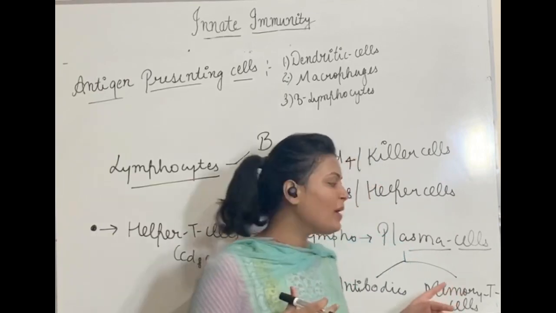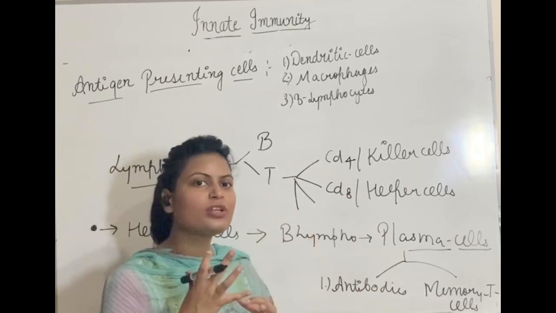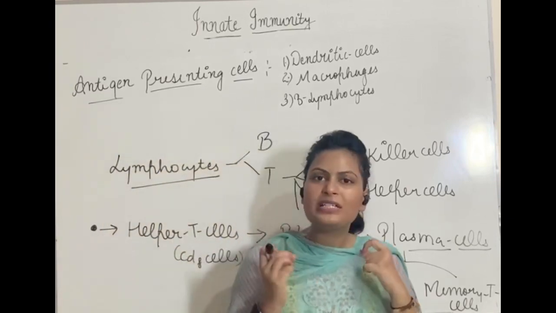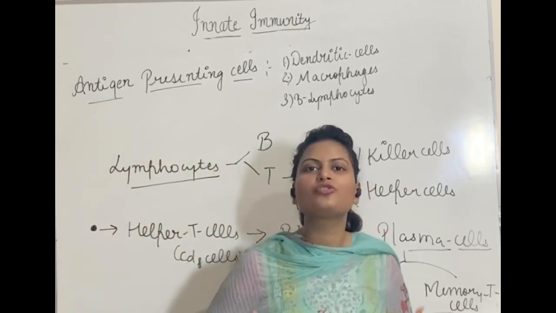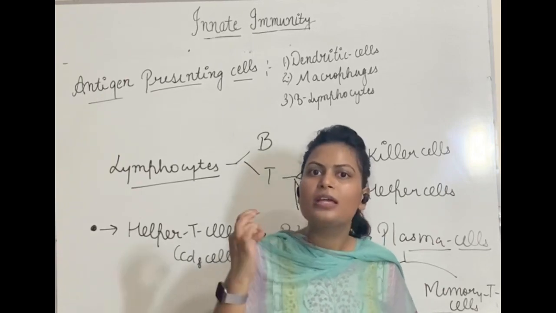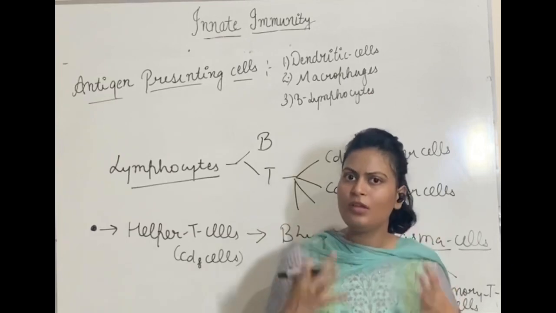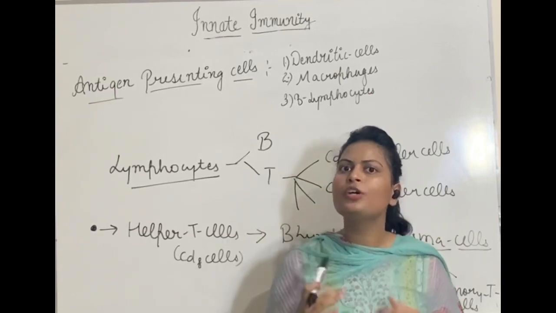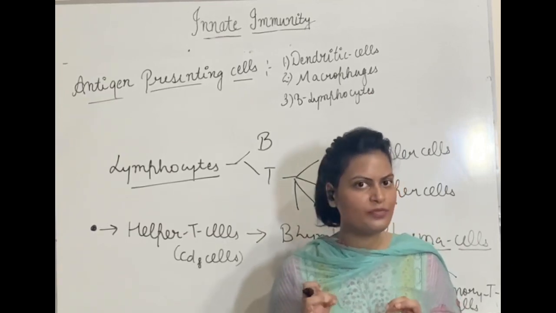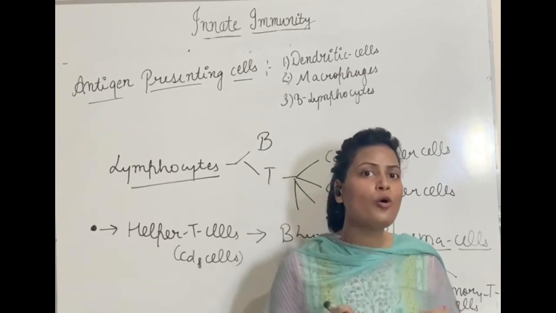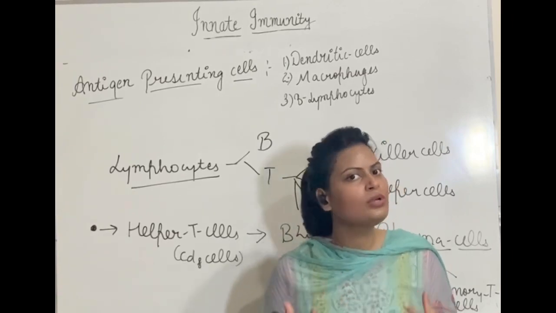So this is how memory T cells are helping. They are storing all the information of the first encounter of the pathogen with our body, so that if that pathogen enters our body again for a second time, it would be easier for our body to fight due to all the stored information, because by now the body will know how to act.